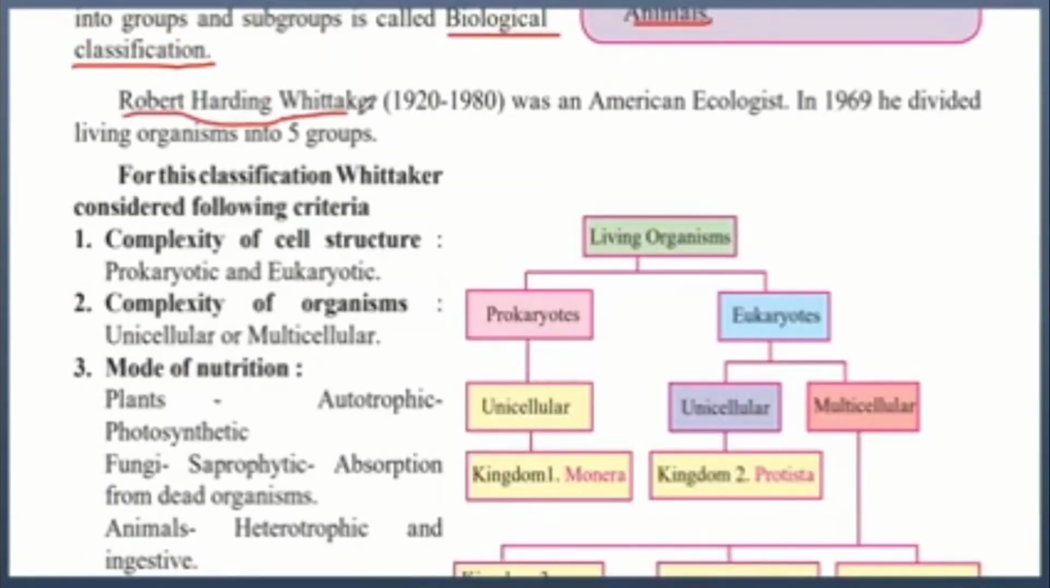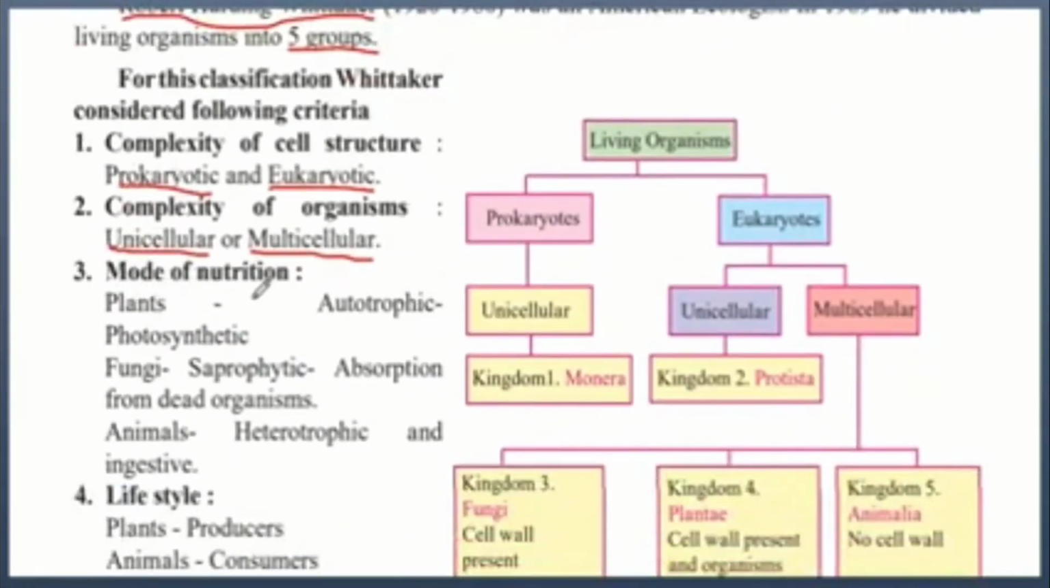Robert Harding Whittaker was an American ecologist. In 1969, he divided living organisms into 5 groups. So now Whittaker was the one who divided all the living organisms into 5 different groups. For this classification, Whittaker considered the following criteria. So how did he divide all the organisms into 5 groups? He divided it according to the complexity of cell structure, so whether they were prokaryotic or eukaryotic. Complexity of organisms, if they had a single cell, that is unicellular, or if they're more than one cell, that is multicellular. Mode of nutrition, that is how they acquired their nutrition.